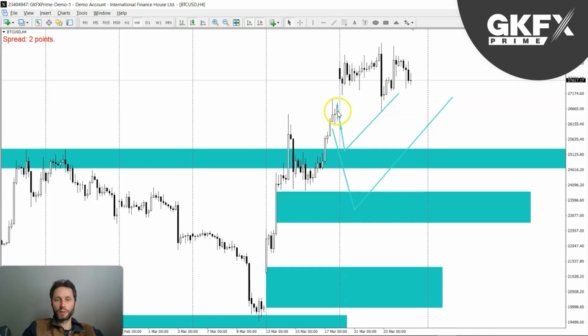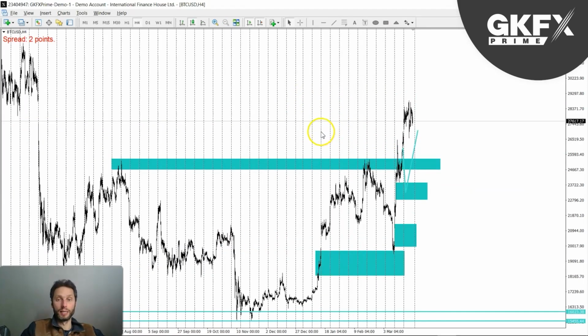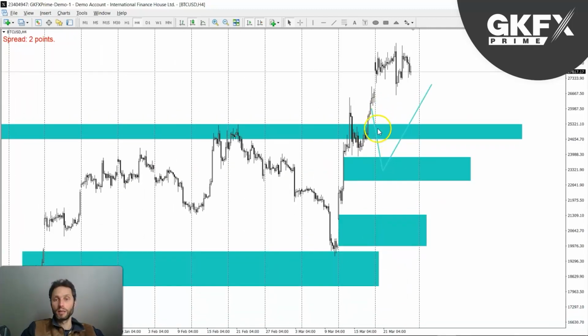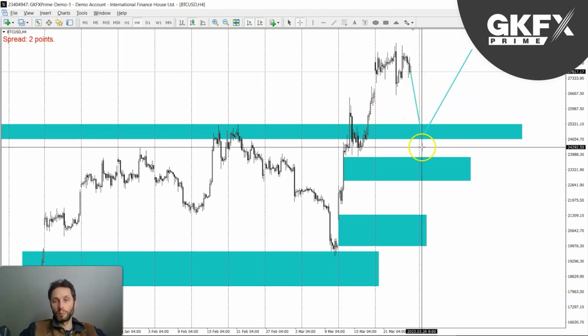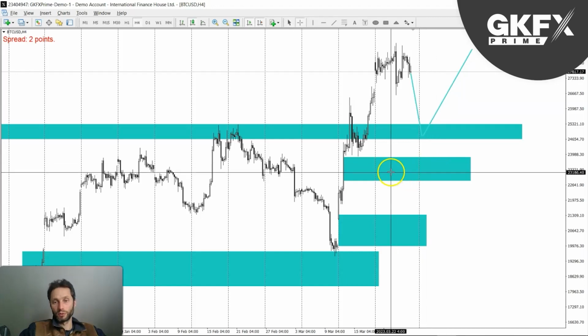We had this gap. Once again, I would still stick with the same idea. So we've got this zone right here, and I'm still going to wait for it to drop further. Seeing as it hasn't done that yet, I'm just going to stick with the same analysis, and the situation hasn't really changed. Price action hasn't given us anything more to indicate any difference or change. So the outlook is still the same: a possible drop lower, favoring of course the lower prices.